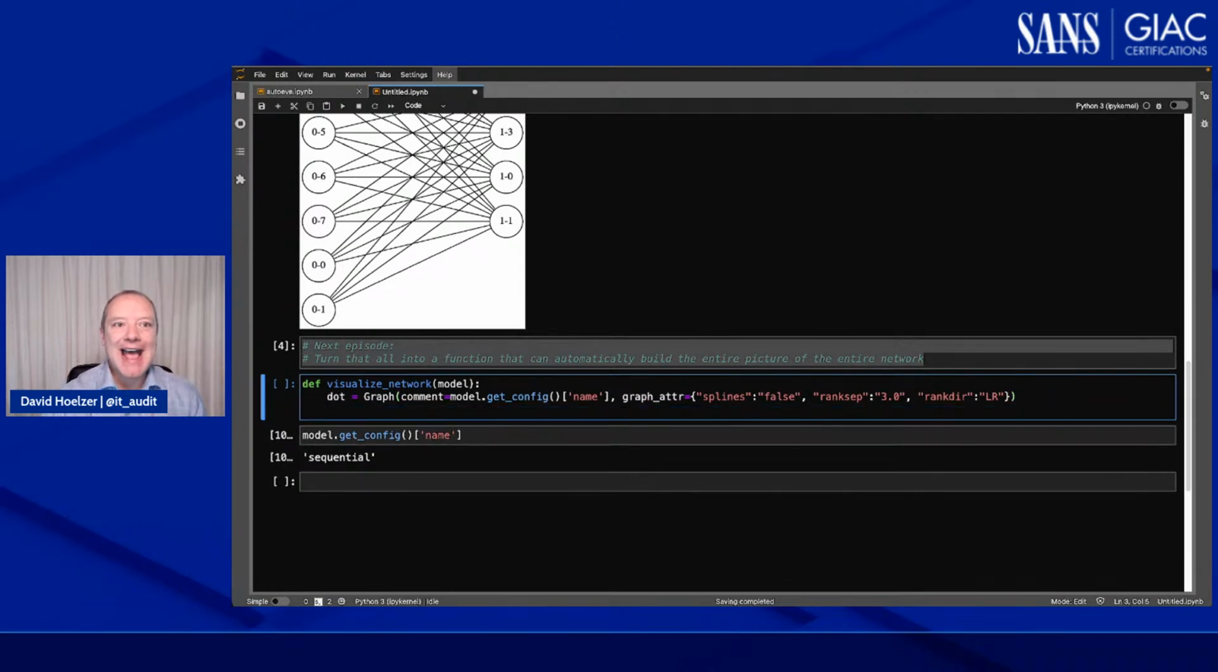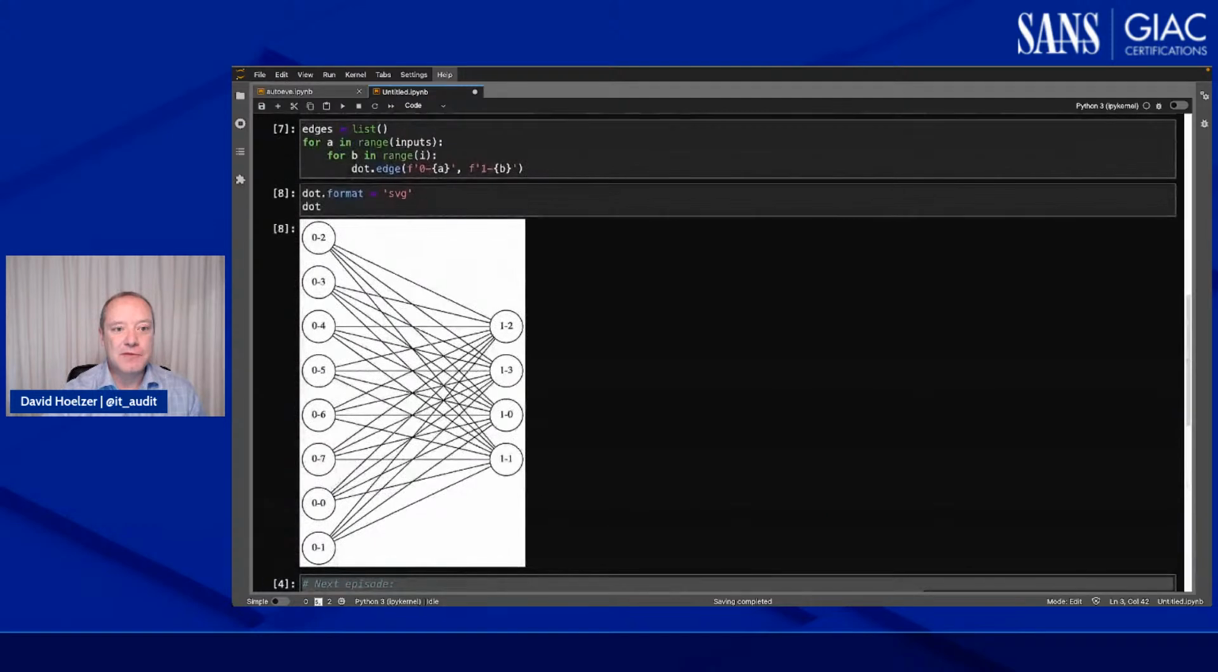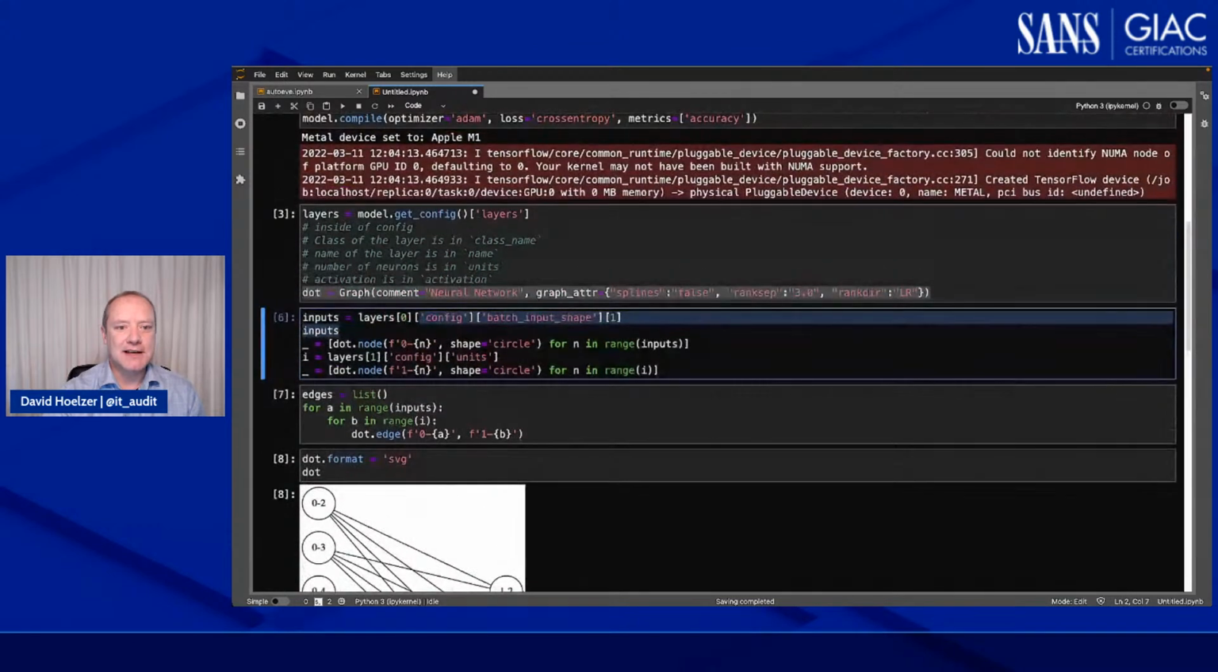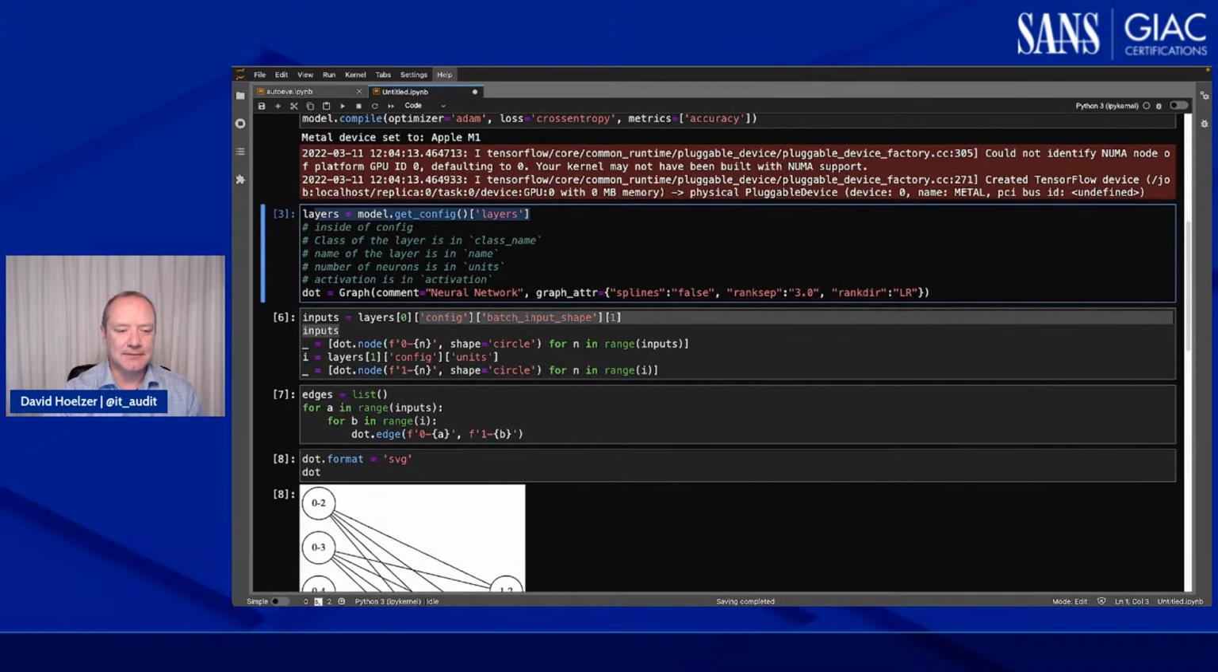Now I need to start adding the pieces in. Well, what I need to do is iterate over all of the layers. That's what I really need to do. So let me start by just grabbing them. So the layers are going to be in model.getConfig, and then they're inside of layers. Now that code, actually, I think we wrote that code previously, didn't we? We did. Well, that's where we got the batch input. Oh, here it is. Yeah, so this exact code, it's sitting right here.